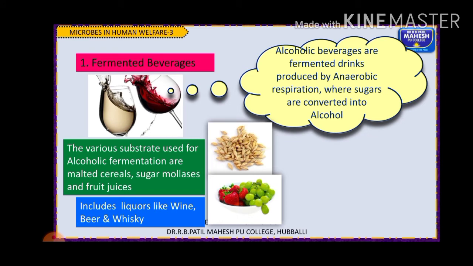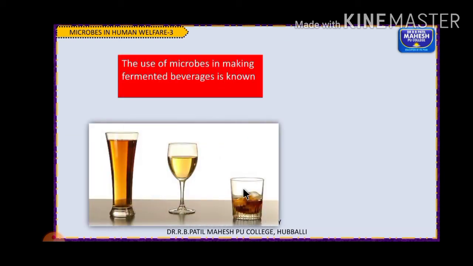There is a variety of liquors depending upon their alcohol concentration, such as wine, beer, and whiskey, which are some of the examples. How do we use the microorganisms here?